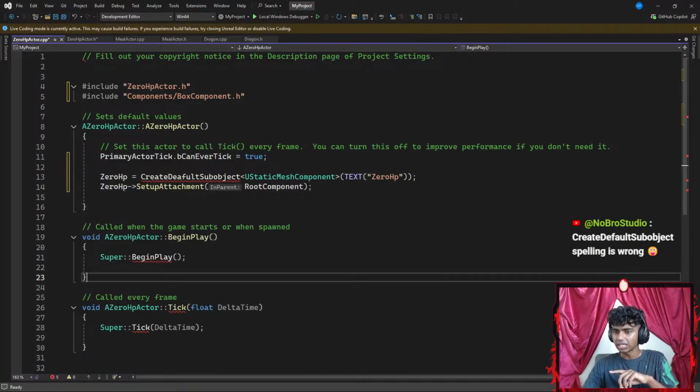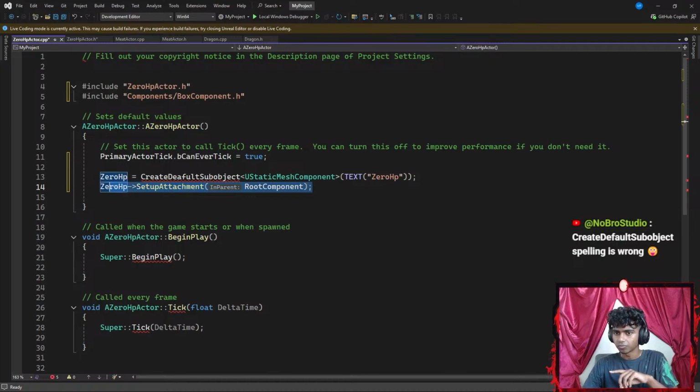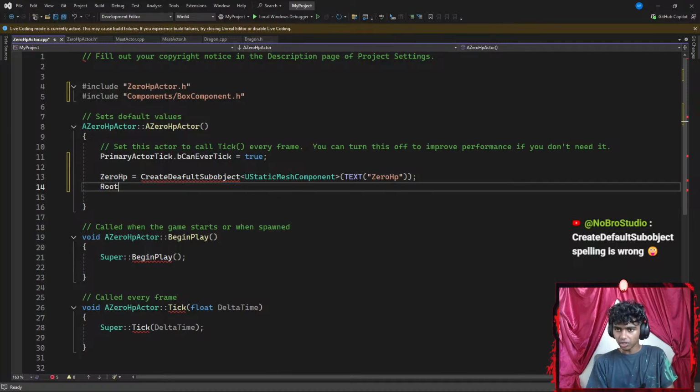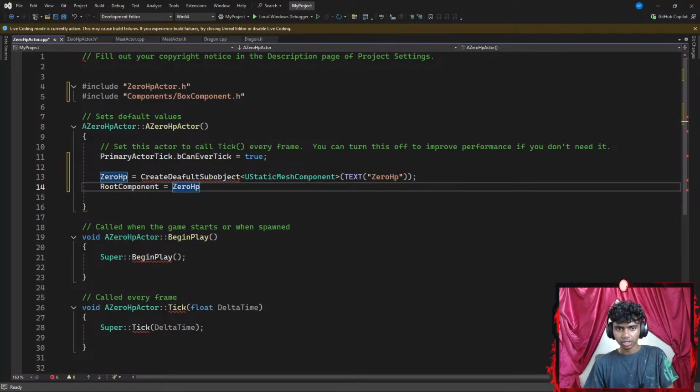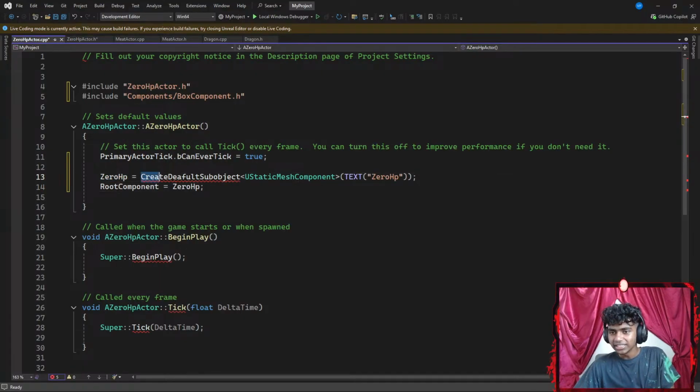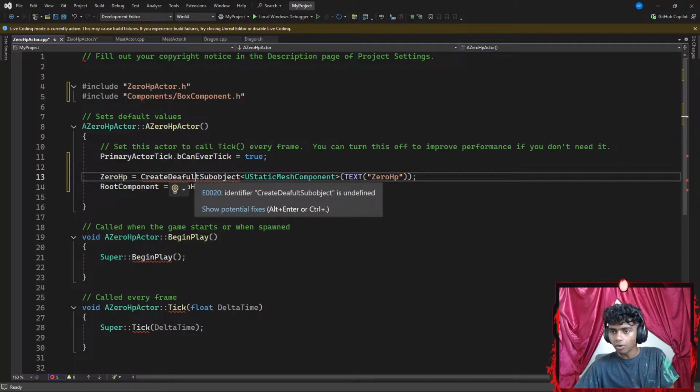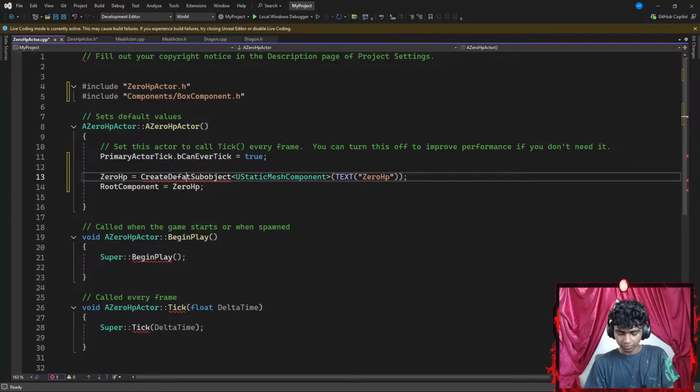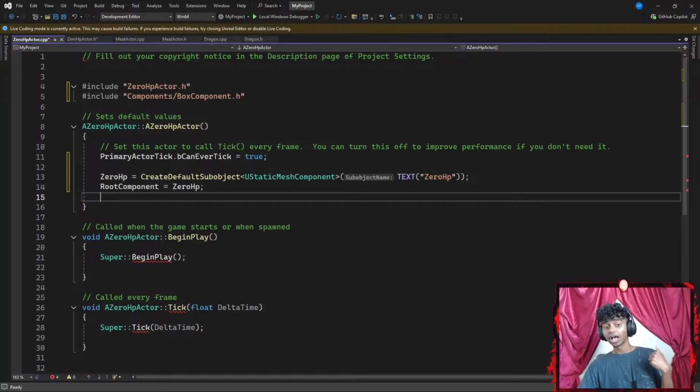Wait, instead of adding a default sub object, what if I could go with something like root component? I feel both are exactly the same thing. Root component is going to be equal to 0 HP. Let's go with 0 HP, CreateDefaultSubobject. The spelling is wrong, guys. No way. Oh, there we go. Guys, I gotta work on my typos. CreateDefaultSubobject, there we go.